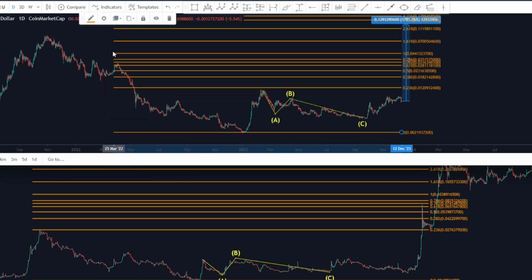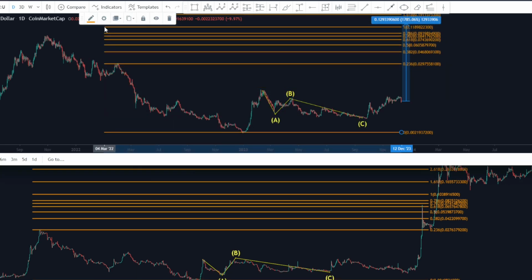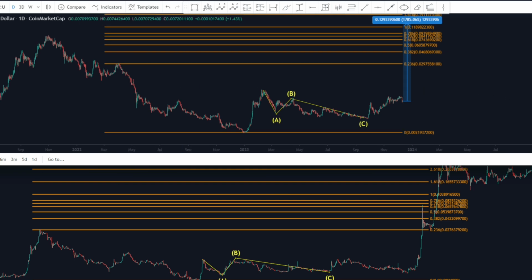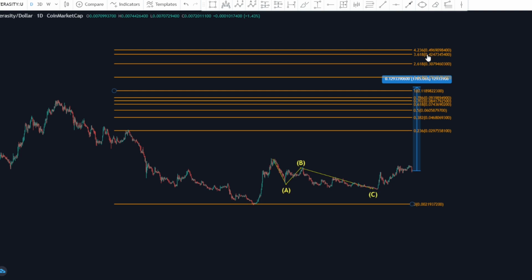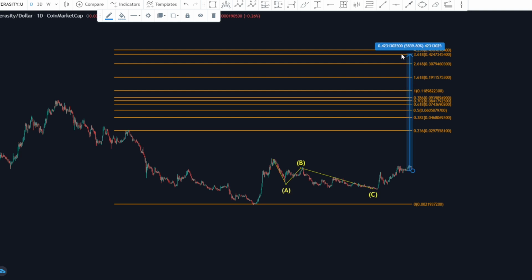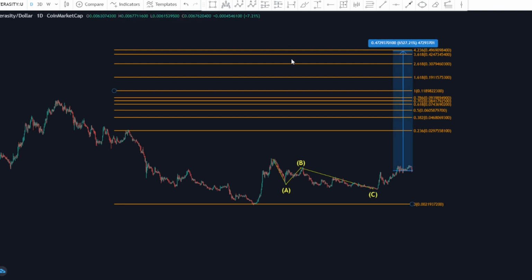Coming back to the Verasity price set, applying the same rule here, you can actually see that Verasity will probably be headed to something like here, 49 cents. About 50 cents basically. So that will be a huge run in my own opinion, ripping up something like 65x, right? But for me, even that 18x that I was talking about from both the KuCoin price set as well as the XRP price set, that's good enough for me.